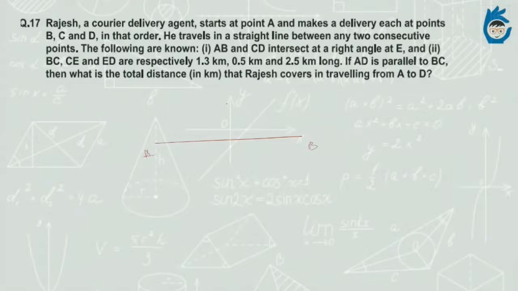AB and CD intersect at right angles. Great. BC, CD, and ED are respectively 1.3, 0.5, and 2.5. AD is parallel to BC. Okay, so we'll first get this right. AD is parallel to BC. Great.